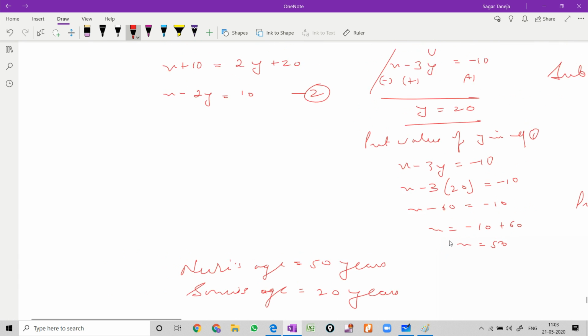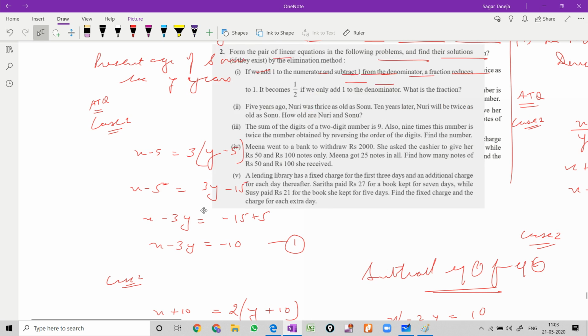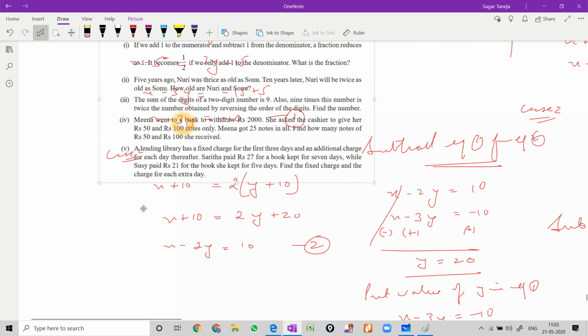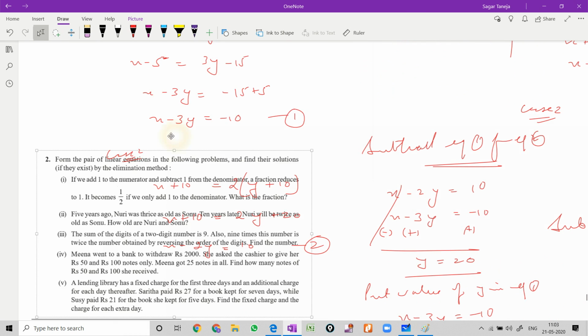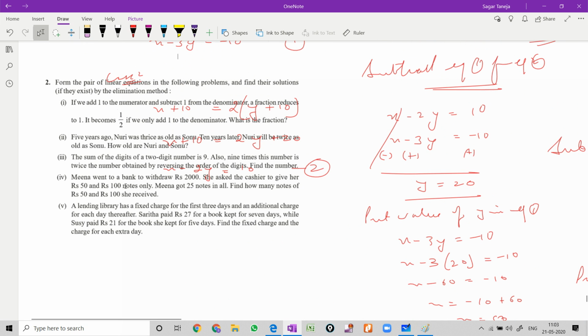After this, we are moving on to the next part of the question. In question number second, the next part is the third part. We have done two parts now, and we have to do all the five questions today.